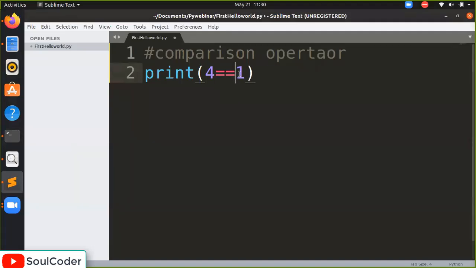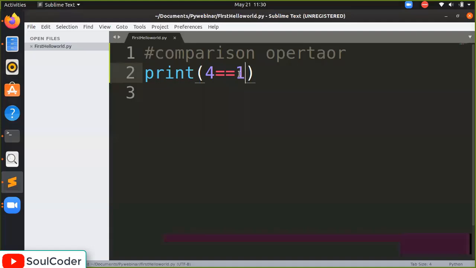The very first time for variables we used a single equals. This is the assignment operator. For example, when we say a equals 1, this is the assignment: the value 1 will be stored in a. And when we say 4 double equals 1, it is the comparison operator, which defines whether it is true or not.